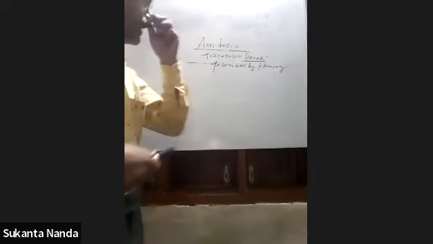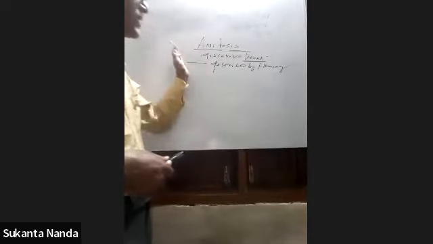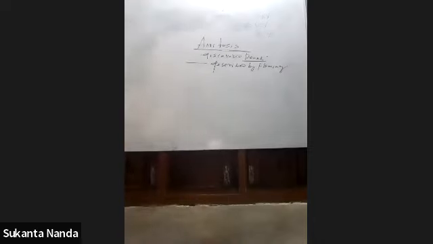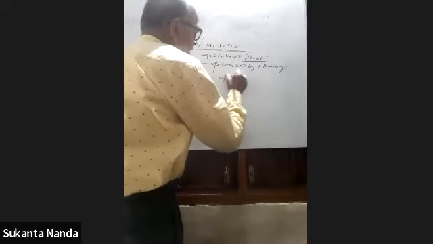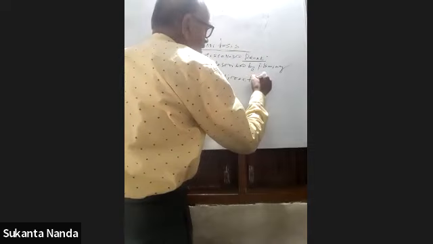Amitosis was discovered by Remak and described by Fleming, and is often called the direct division.